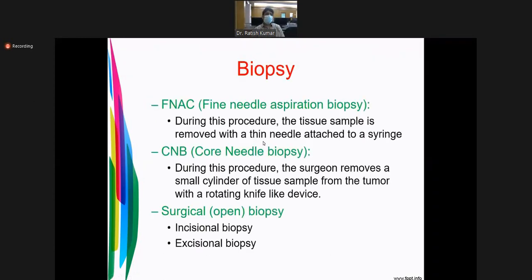Biopsy is the definitive diagnosis. Biopsy has two types: closed and open. Closed usually is done with a needle biopsy. Surgical or open biopsy has two types: incisional biopsy and excisional biopsy.